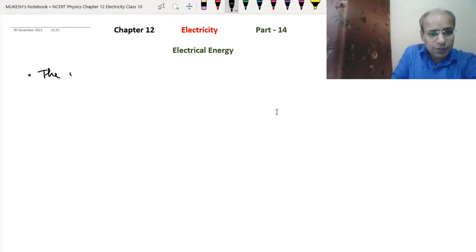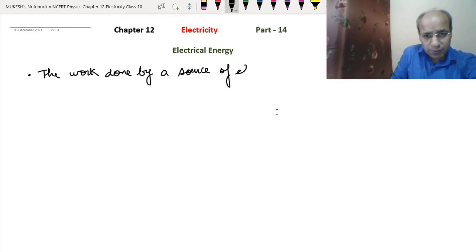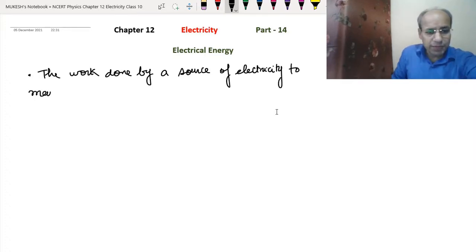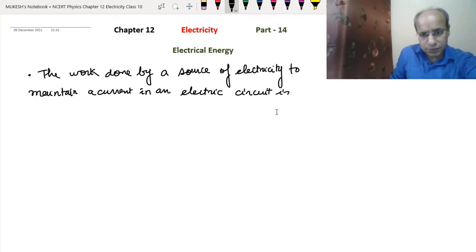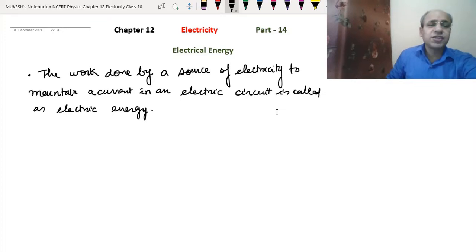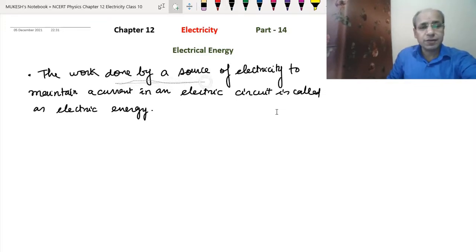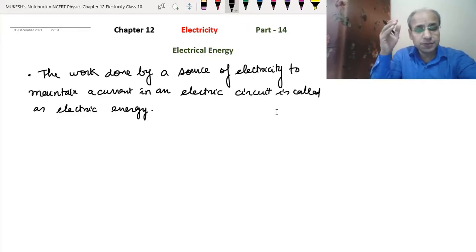So the work done by a source of electricity to maintain a current in an electric circuit is called electric energy. So what is the definition of electric energy? That electric work done by a source of electricity to maintain a current in an electric circuit is called the electrical energy.